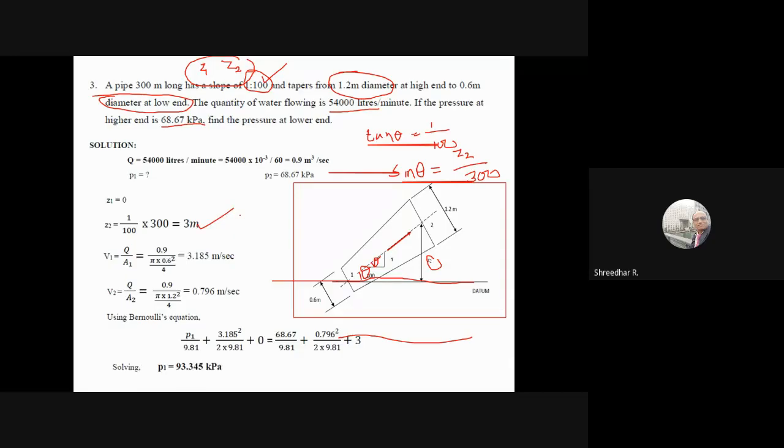Sir, in each case, how will we come to know which end to put on the datum, sir?